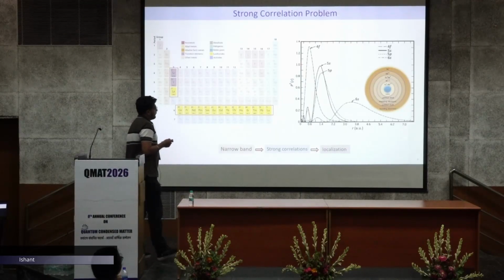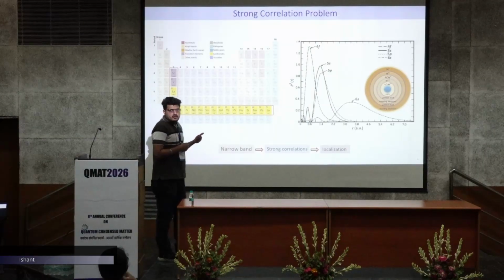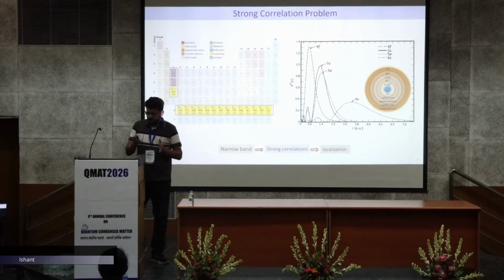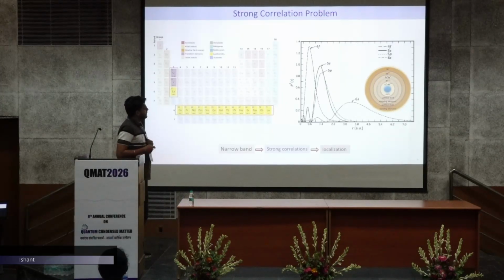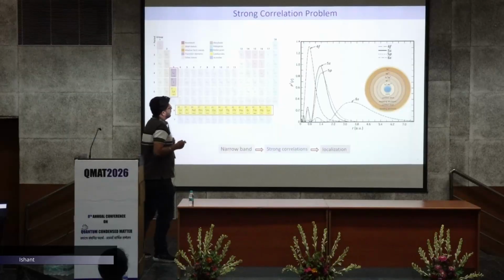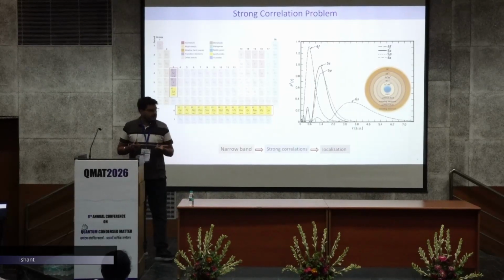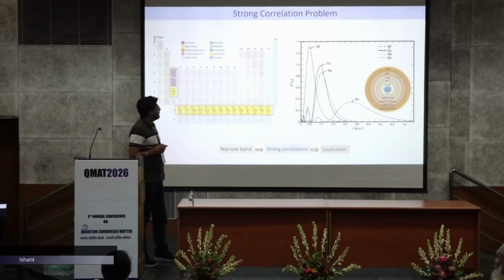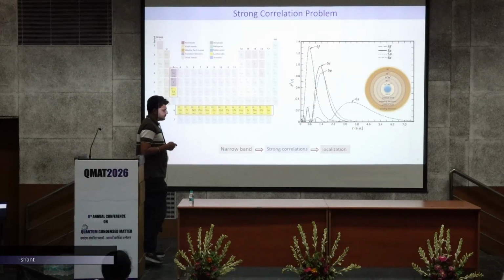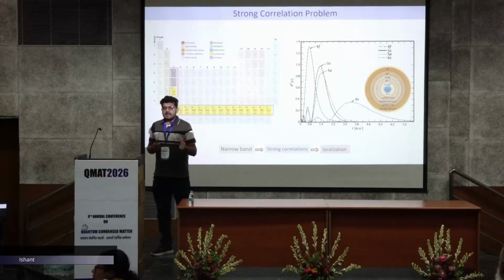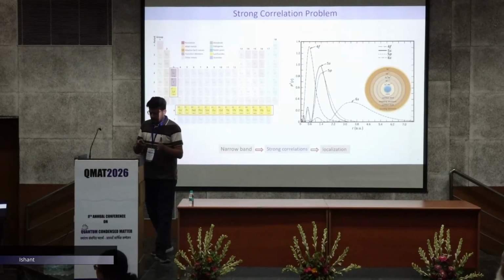you can see these 4f orbitals form a very narrow band, because the overlap between the 4f orbitals is very weak. On top of that, the Coulomb interaction on these 4f orbitals is very strong. As a result, these 4f bands become highly localized. So, in a metallic system, conduction electrons as well as 4f local moments are present.